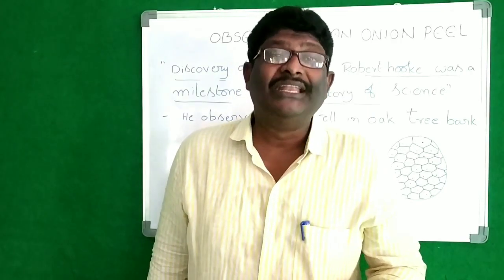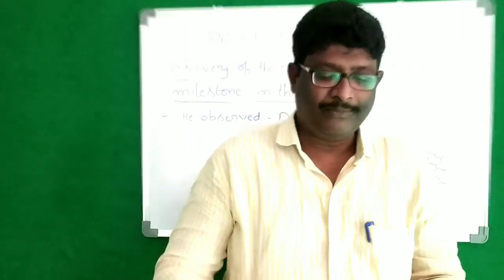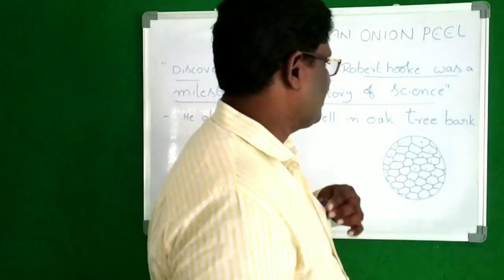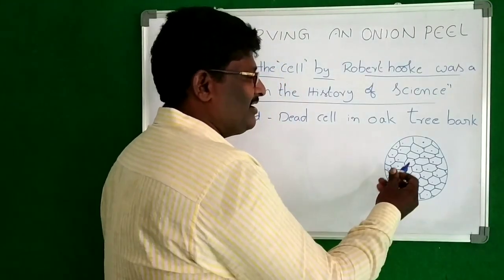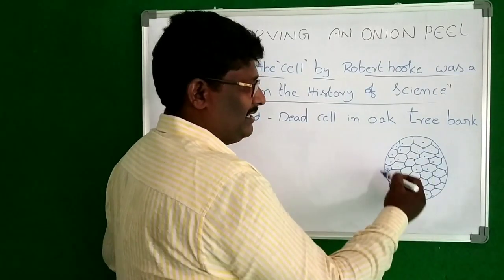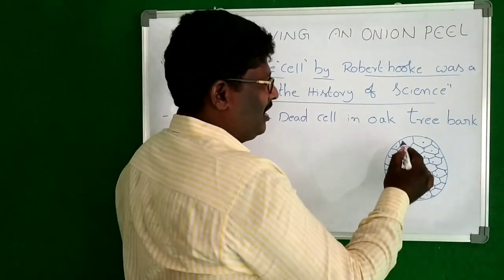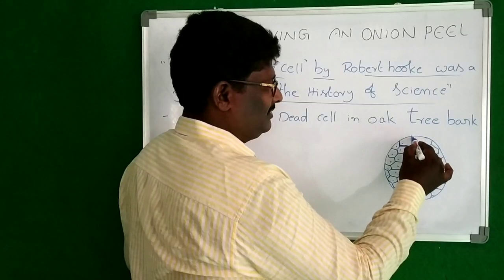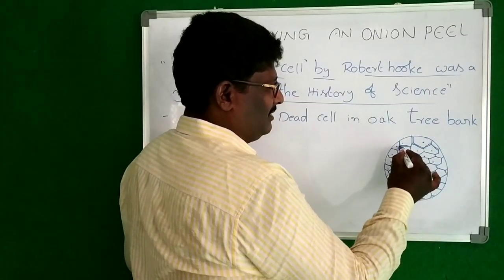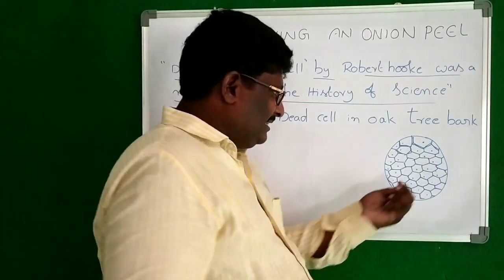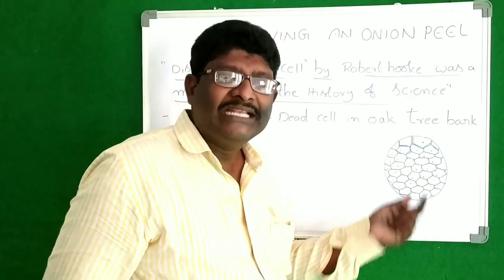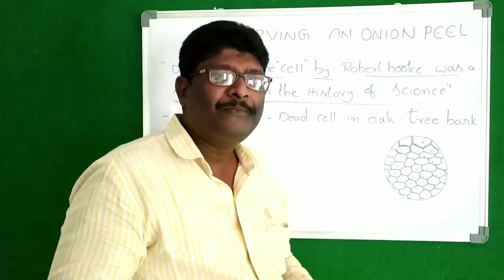So those cells, how are they? See, look at the board. The cells look rectangular in shape. See how the cells are? Rectangular in shape. These are the onion peel cells.